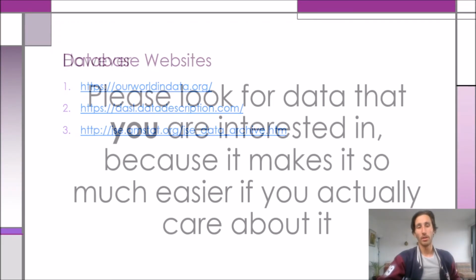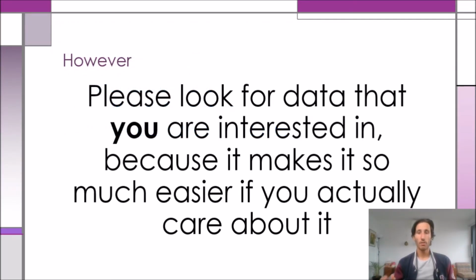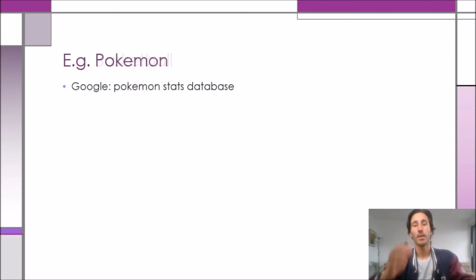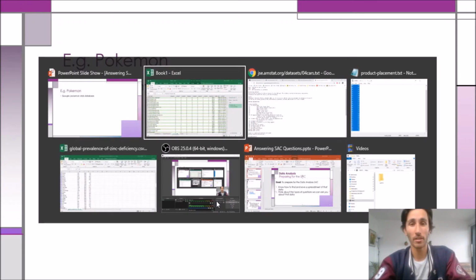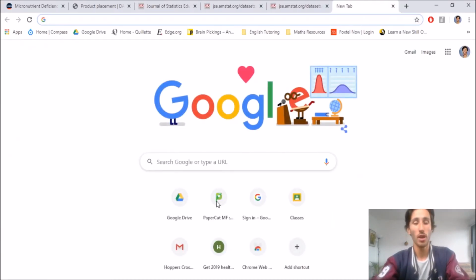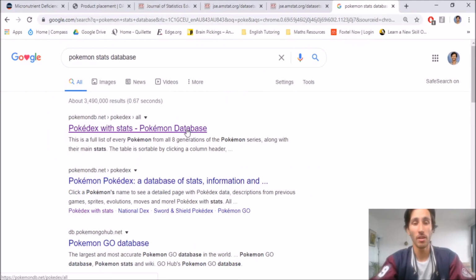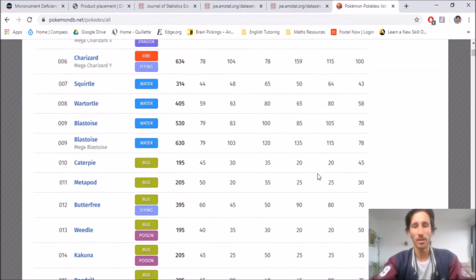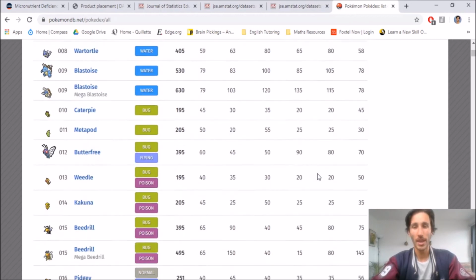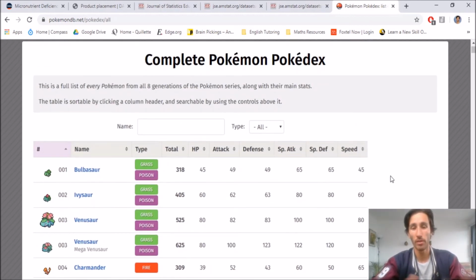The key takeaway here though is when you're looking for data, look for data that you're interested in, because it makes it so much easier if you're engaged in it, if you actually care about it. So for me, that might be something like basketball. But back in my nerdier days, I used to love Pokemon. I ask you guys that are into it as well, just Google Pokemon stats database, as you can see I already have. And you get this awesome database of all the Pokemon that have ever existed and all of their stats on health points or hit points, attack, defense, special attack, special defense, and speed. It's a really cool data set.